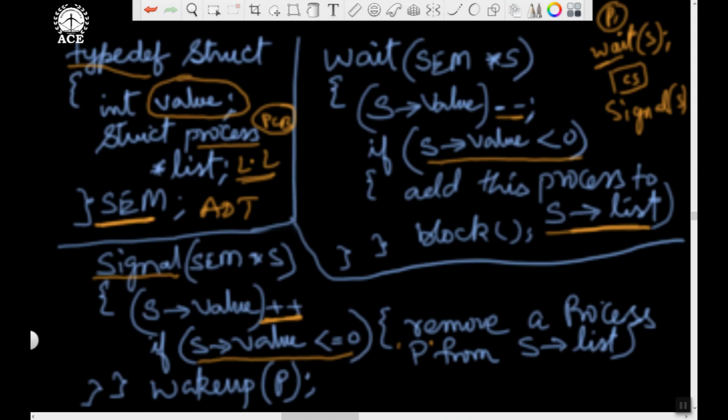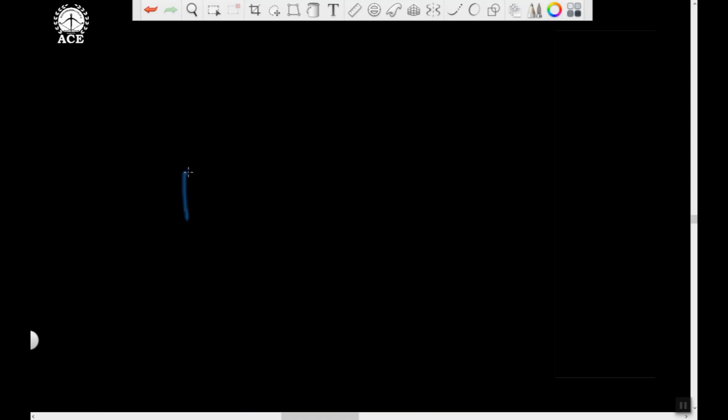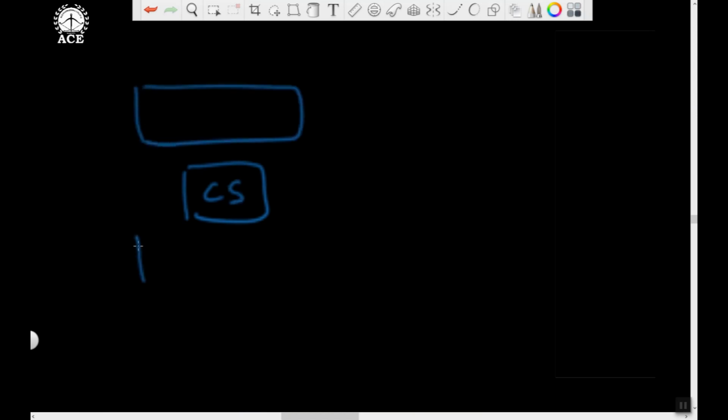I will show you now by means of an example, using these wait and signal operations, how the critical section problem is solved. Please follow the explanation carefully. It's simple and interesting. So imagine this is the critical section and here we have entry and exit.